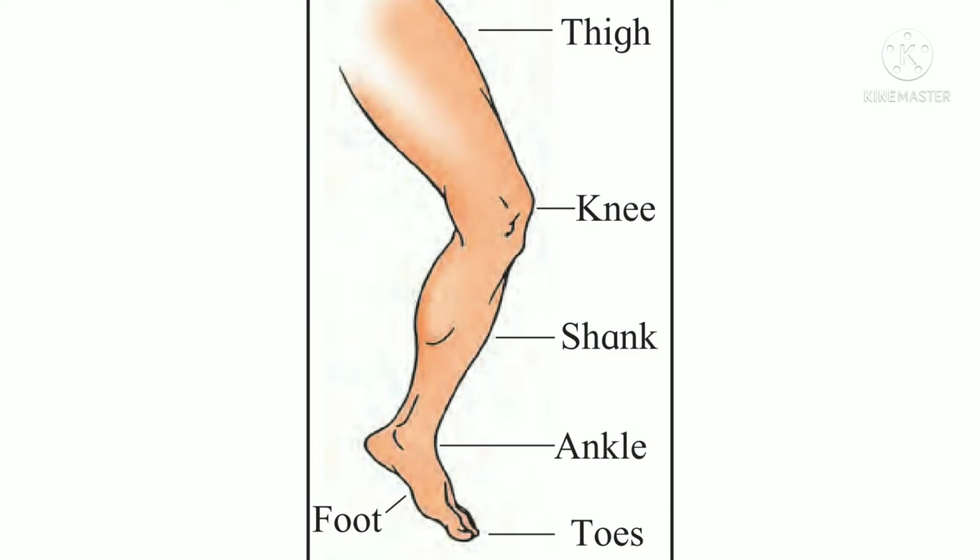The leg too has three parts: thigh, shank, and foot. Toes are part of the foot. The thigh and shank are joined at the knee. The shank and foot are joined at the ankle. So these were the parts of the leg.